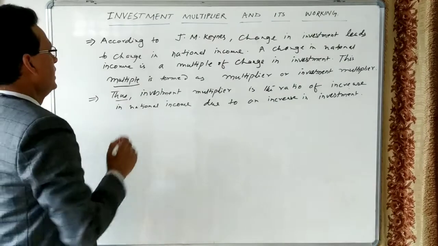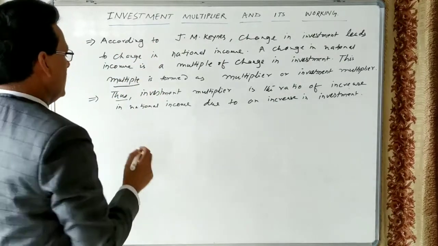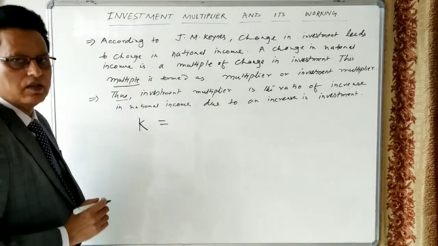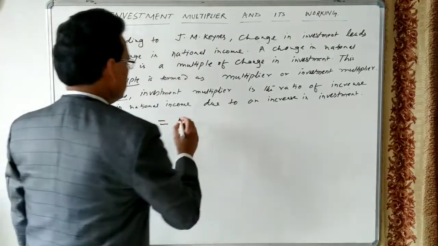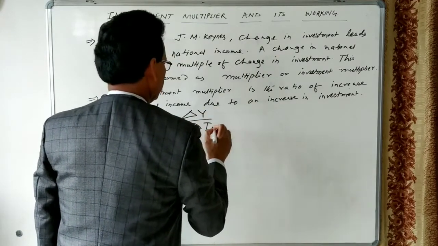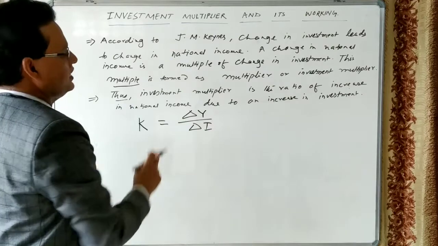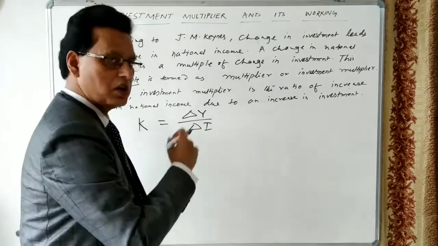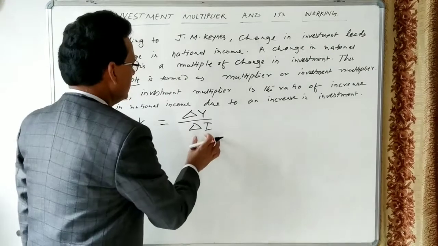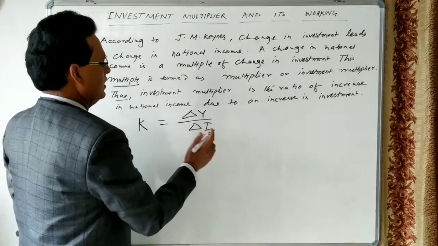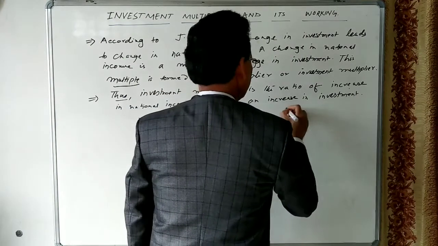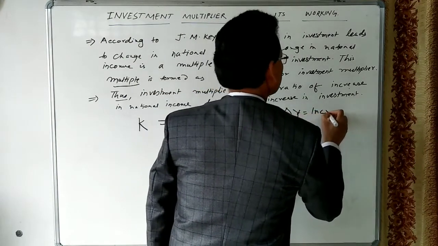The investment multiplier is denoted by K. So K is the symbol used for investment multiplier, and this is equal to delta Y divided by delta I. Delta Y means increase in income or change in income, national income, that takes place because of the increase in investment.